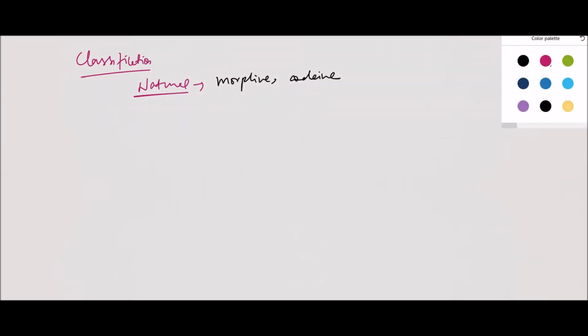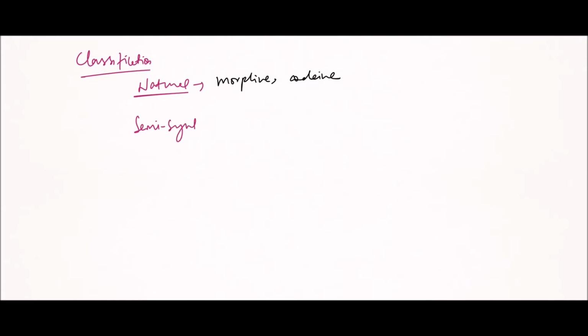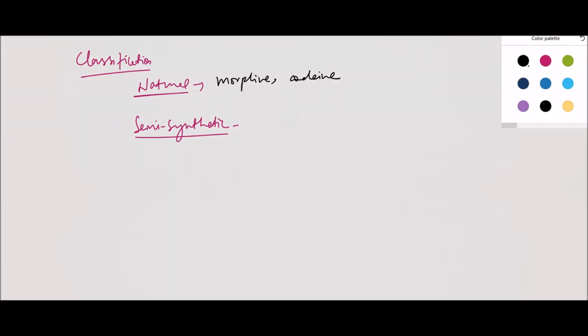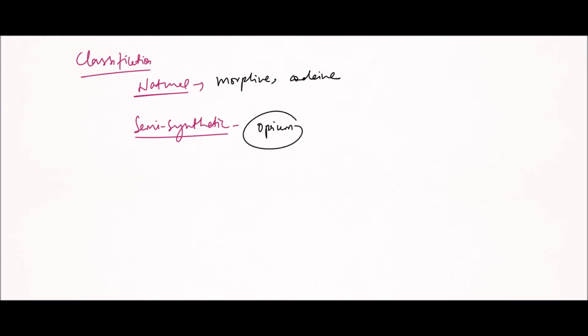Now the semi-synthetic ones are basically derived by modification of the chemical constituents of opium. These are chemically related to opium alkaloids.